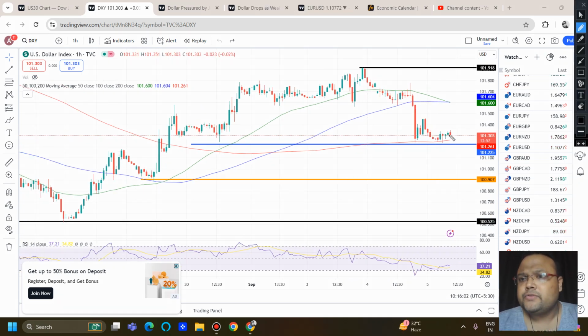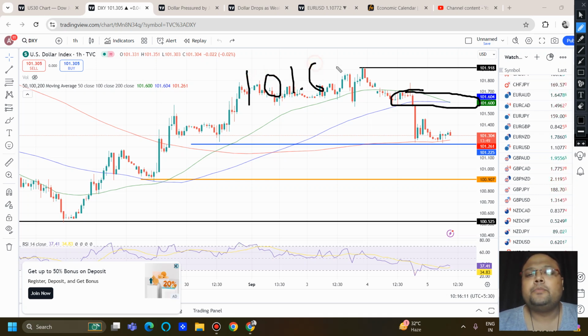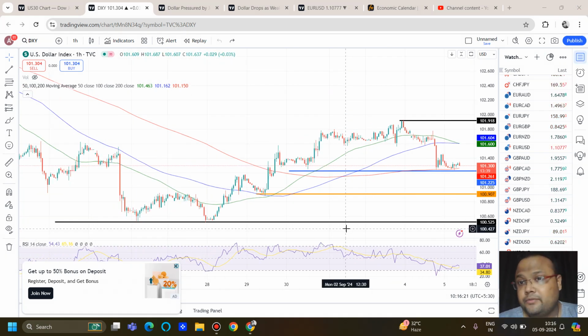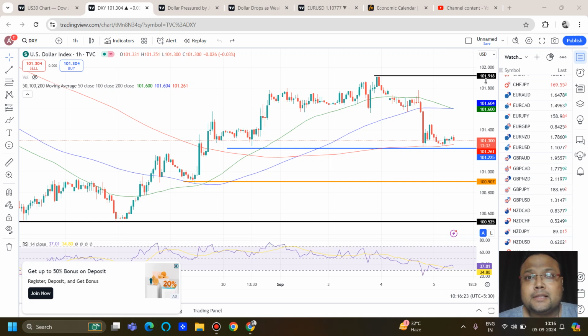And today if DXY tries to recover, we can expect DXY to receive some dynamic resistance around this particular area, 101.60, 101.50. So we can expect DXY to stay in this range only. But keep in mind, DXY is not very positive. Do not expect big candles here.